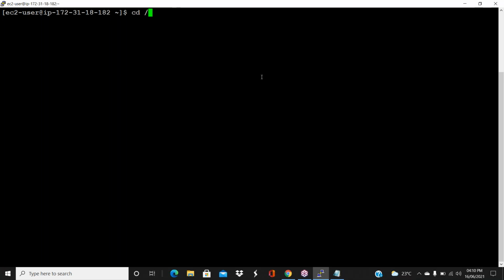In Windows, how do you open the folders, guys? Double click, right? If I want to go to the C drive or open the D drive, I will just double click on that folder. Here cd is the command. Okay, see, cd slash.